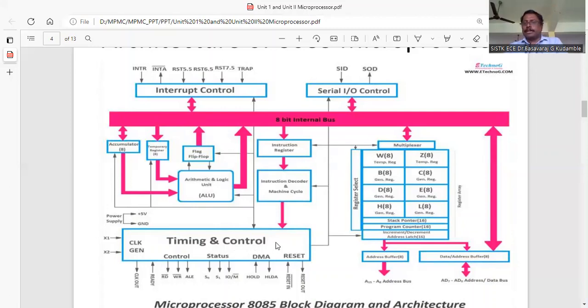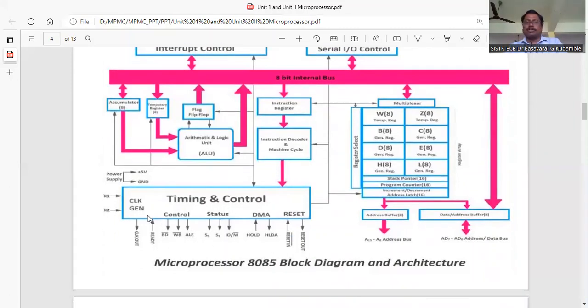So then, as I told you, the timing and control unit generates the clock signal, and also control signals: read, write, ALE. Either read or write is required for the function. ALE, address latch enable, is used to latch the address. As you know, the address and data bus are used combinedly. With the help of ALE, we store the address in a latch. Then later we use the same bus as a data bus. With the help of ALE, we can demultiplex address and data signals.